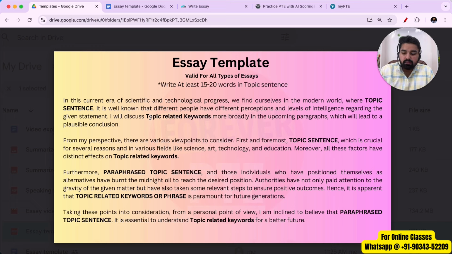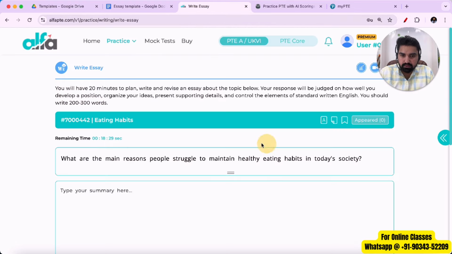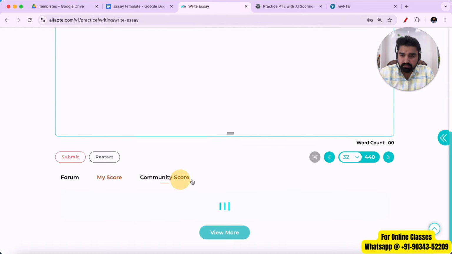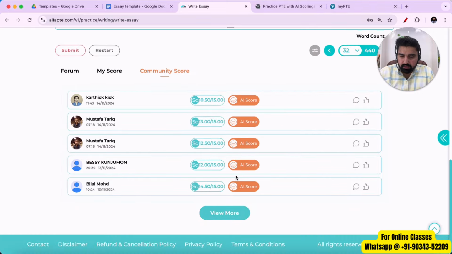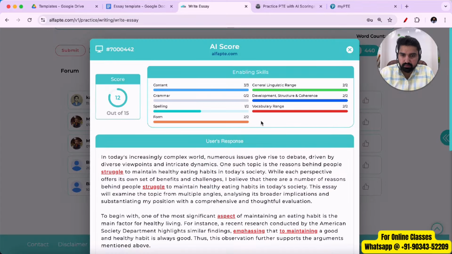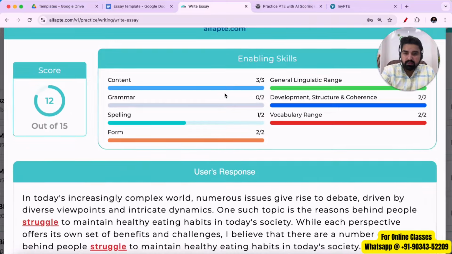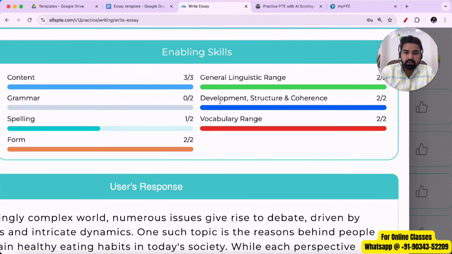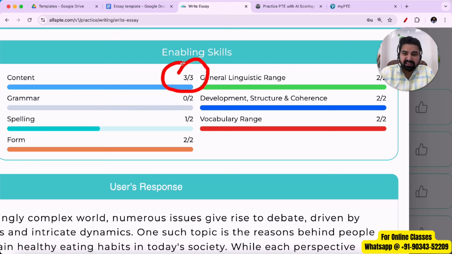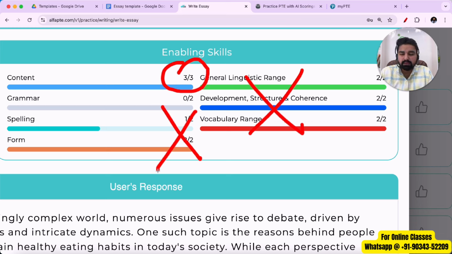The reason most of the templates are failing is because of the lack of content. Let me show you with an example. So for example, here's a question. As you can see, here are a few of the samples that students have written. There are 7 enabling skills based on which PTE gives you marks. Now, if you notice, the first one is content. The story of content is that if you get 0 marks in content, there is no further checking. It doesn't matter how many words you have written. Content has nothing to do with the number of words you have written.